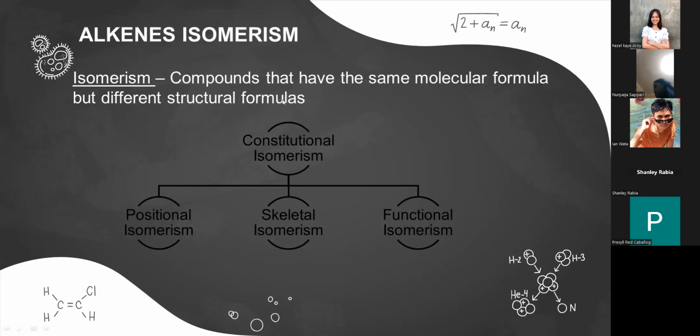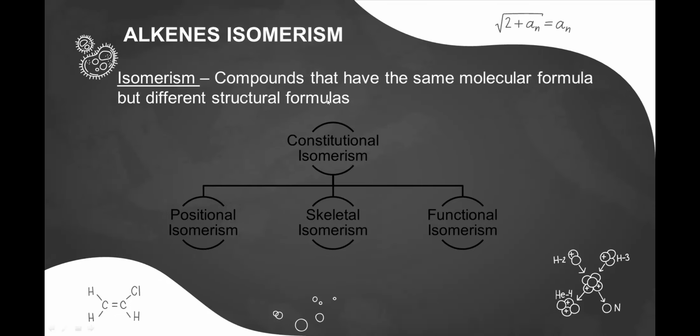Next is isomerism. Isomerism is the existence of compounds with the same molecular formula but different structural formula. Chemical compounds that have identical chemical formula but differ in properties and the arrangement of atoms in the molecule are called isomers. There are two primary types of isomerism, which are structural or constitutional isomerism and stereoisomerism.